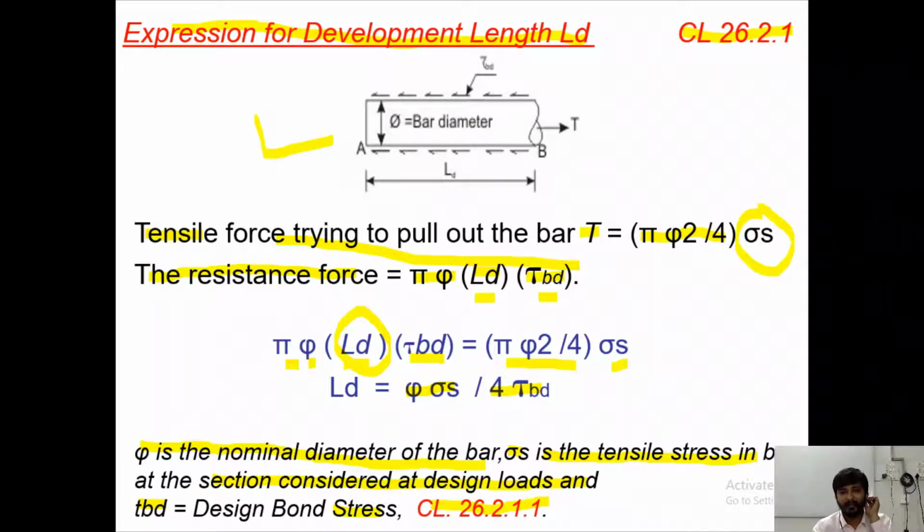So this development length ultimately depends on the diameter of bar, the design bond stress tau BD, and the tensile stress in the bar at the section considered at design loads. So this is the equation LD for development length, which we will be using for calculation of the development length of a particular diameter bar.